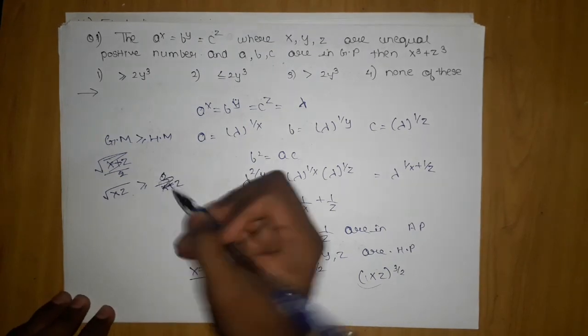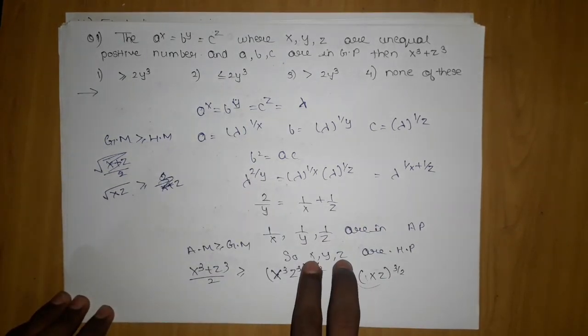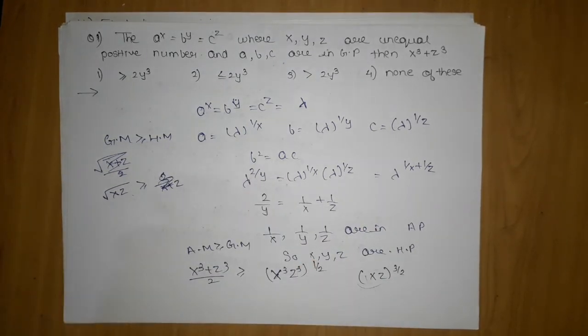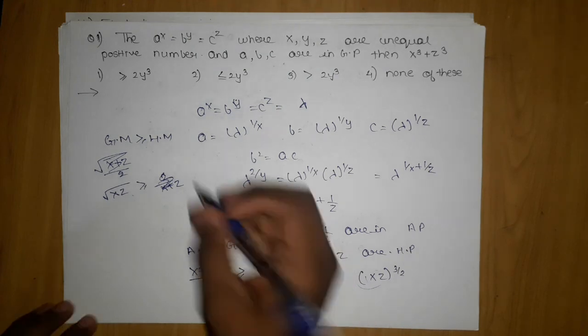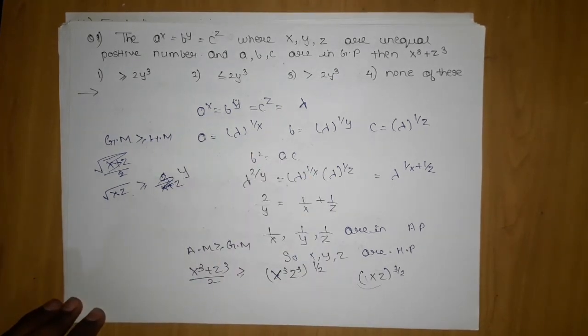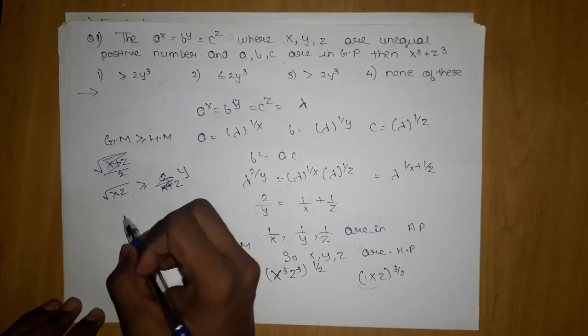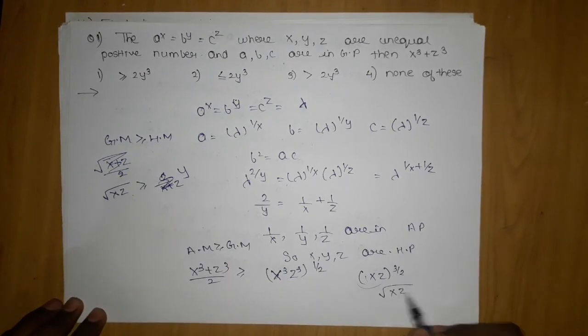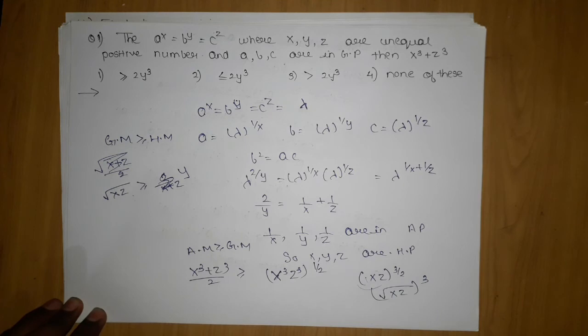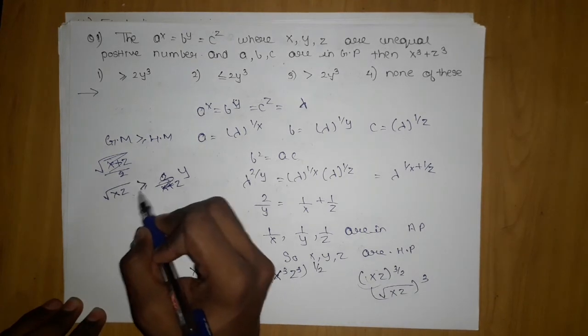Sorry. Okay, when the numbers are in HM, I can clearly say xz, HM means the result will be y, so I don't need to apply the formula. Okay, so xz under root xz. Here I can write it as xz the whole power 3 under root. So here I got this, under root xz.